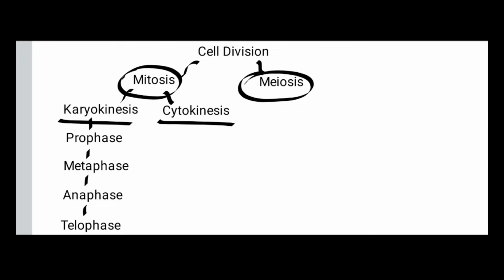But karyokinesis, that means nuclear division, completes in four subphases, and these four subphases are according to the structure and movement of chromosomes. And the four subphases are prophase, metaphase, anaphase and telophase. We study one by one.